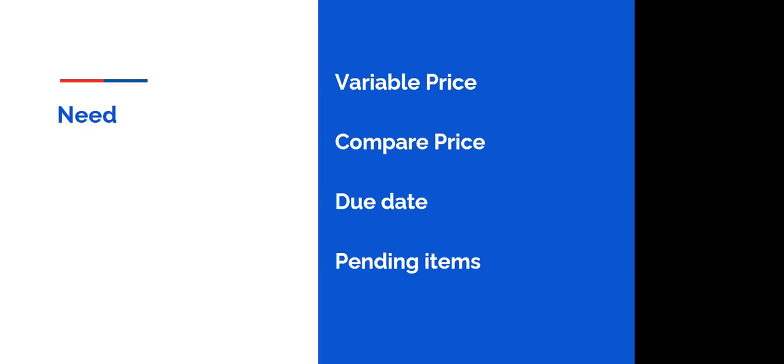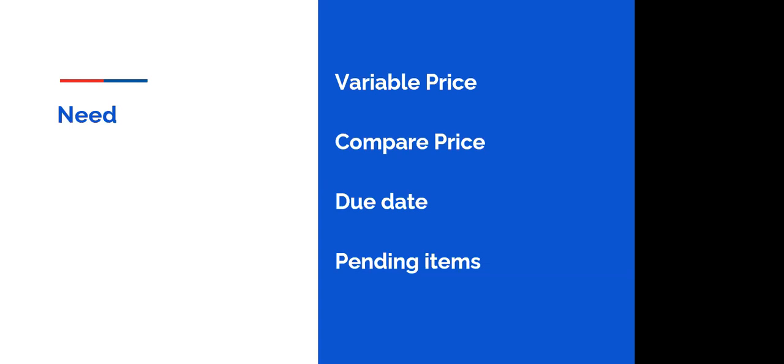First is the variety of prices. We can get different prices for our product, or we can share our prices with our customer, or the buyer can get different prices for the product through the quotation. Also, comparison of prices can be determined from quotations. For example, if a buyer gets two quotations from two different vendors, he or she can compare which is the best price and take a decision accordingly.